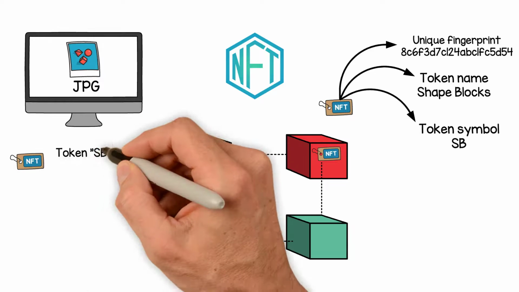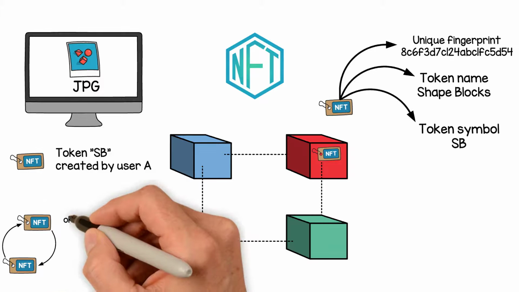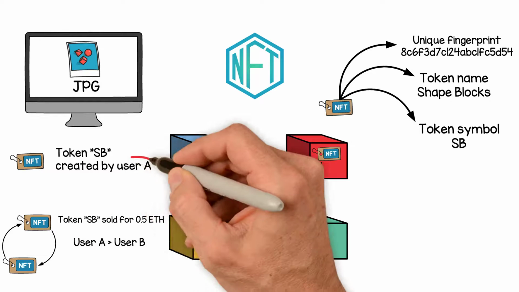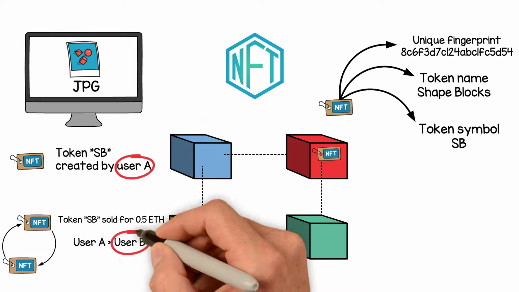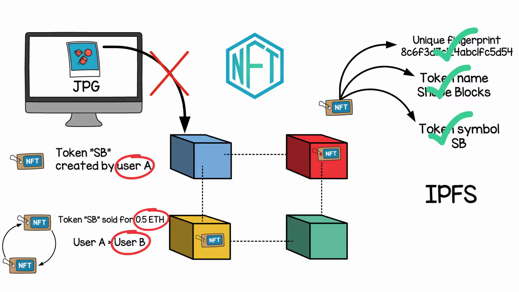Now you can sell that token by creating a transaction on the blockchain. The blockchain makes sure that this information can never be tampered with. It also allows you to track who's the current owner of a token and for how much it has been sold in the past. It's important to note that the artwork itself is not stored within the NFT or the blockchain. Only its attributes such as the fingerprint or hash of the file, a token name, and symbol, and optionally a link to a file hosted on IPFS.